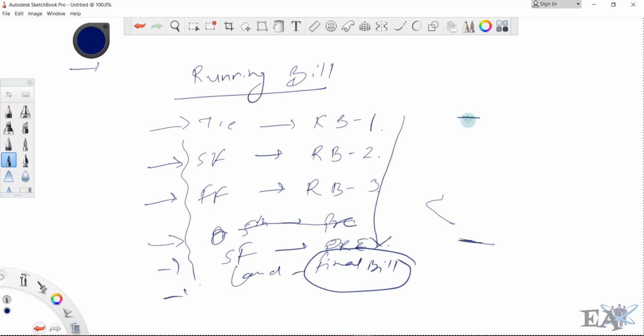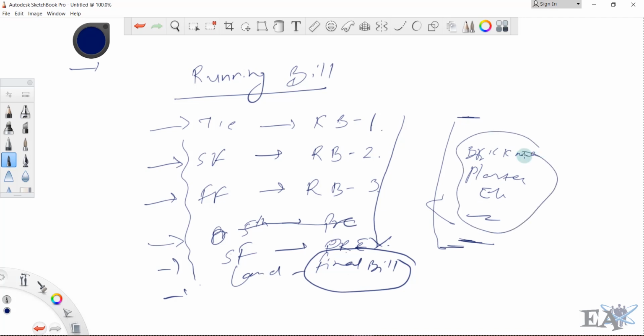After that you do the brick masonry works, and after that plastering works, and after that electrical and plumbing works. This is just for your understanding. Let us see the running bill again, and simultaneously the land development works also go on.